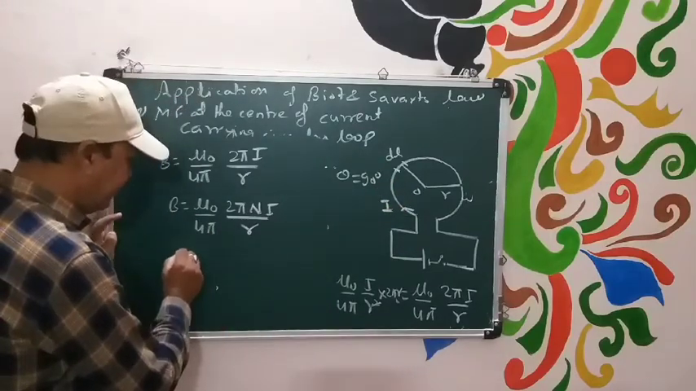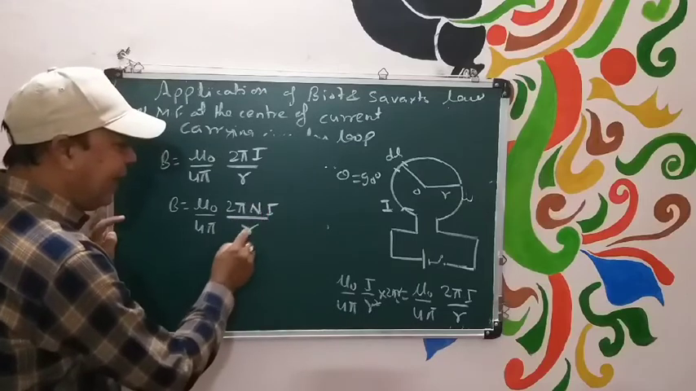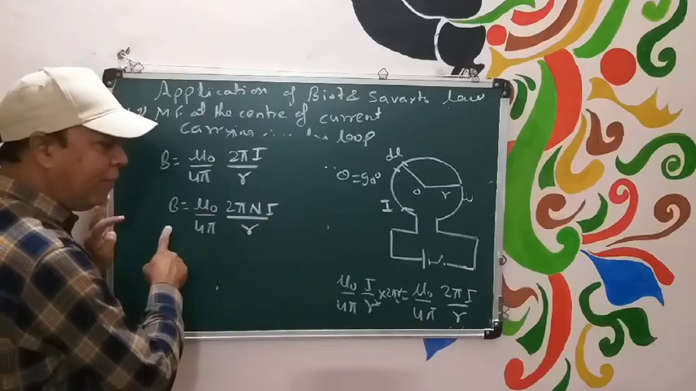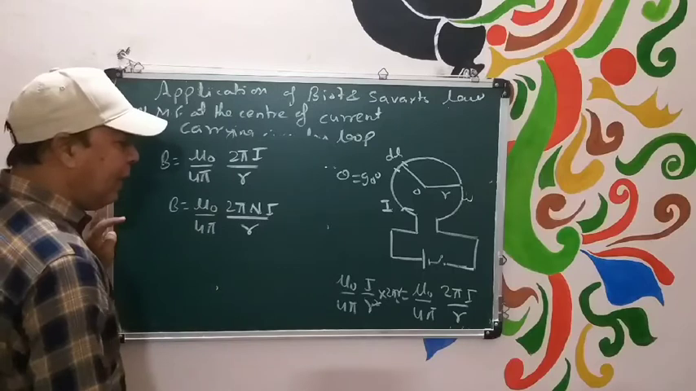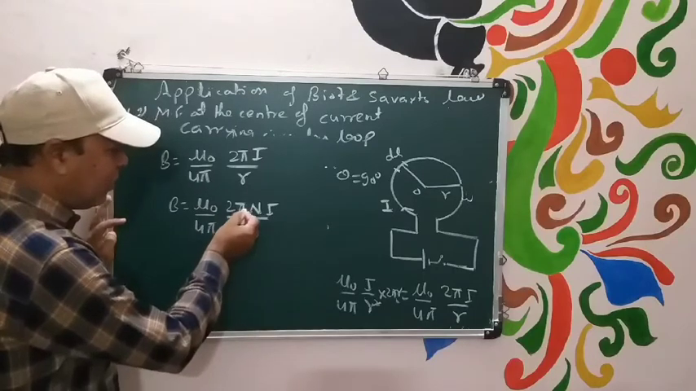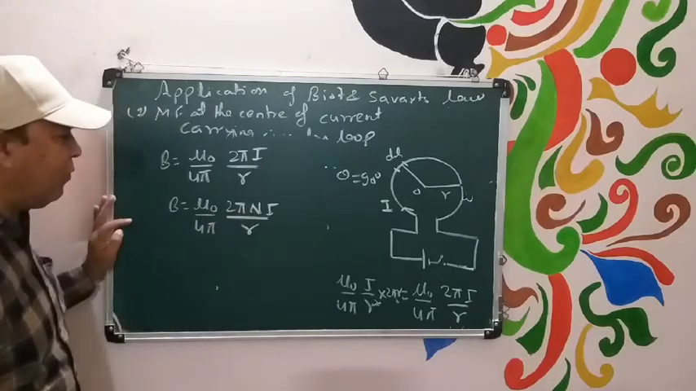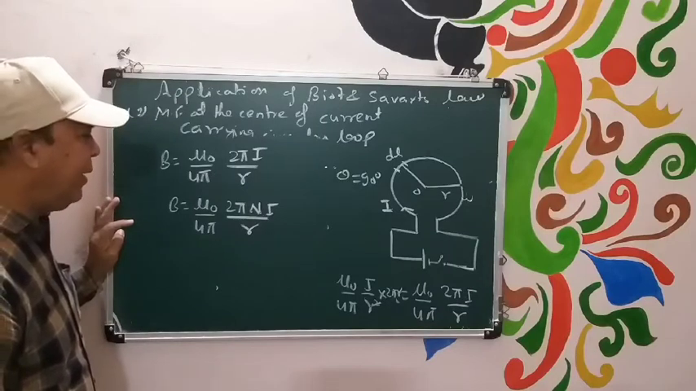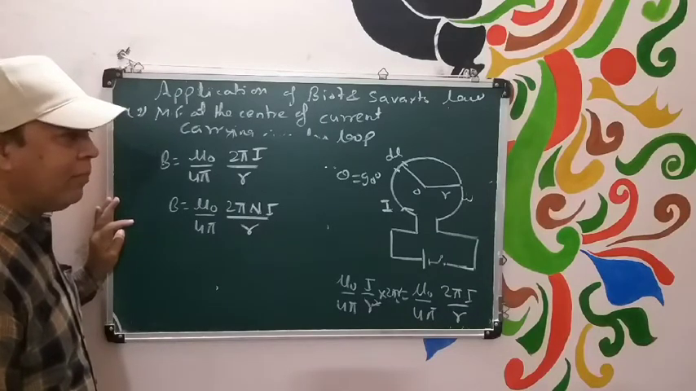Again, 2 pi Ni by R. This is the magnetic field at the center of the current carrying circular loop. Someone may cancel 2 pi and 4 pi, so another form may be written: mu naught Ni by 2R.